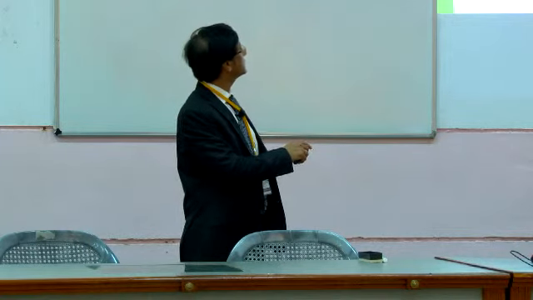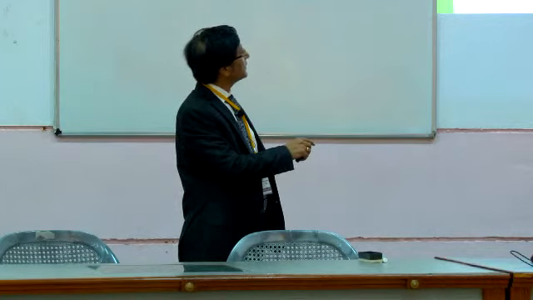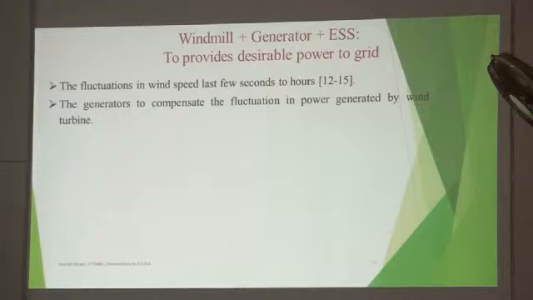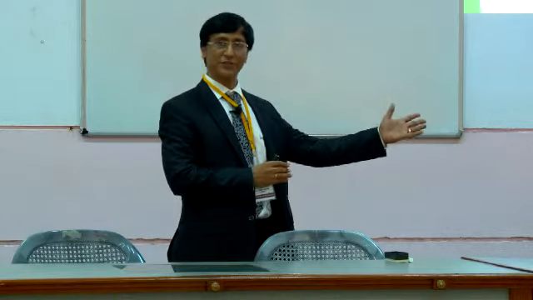By and large people are using a battery system. What is the reason here? When I connect the windmill directly to the line, the consumer load will be variable. It may go high in daytime, low in the evening. So there will be continuous fluctuation. Now I need to either change everything in the wind turbine, or let the wind turbine work independently and let the consumer load be independent. Whatever energy is extracted, put it in the flywheel. Whenever required, you give it back to customers. So this is the overall thing.